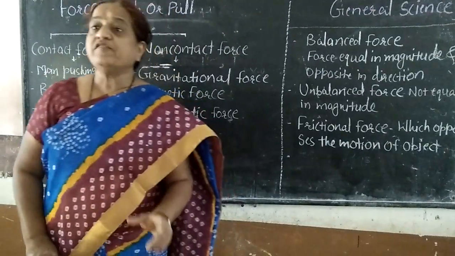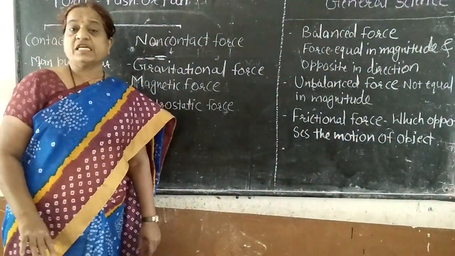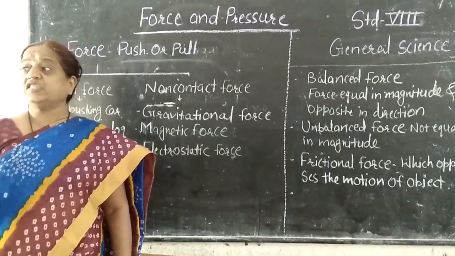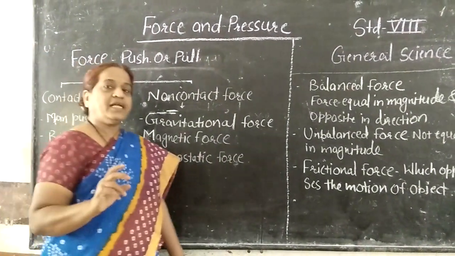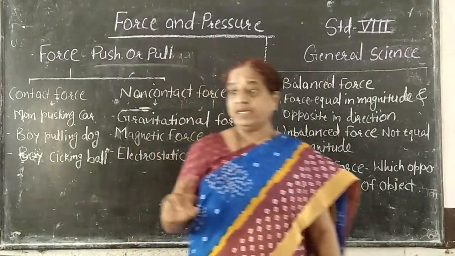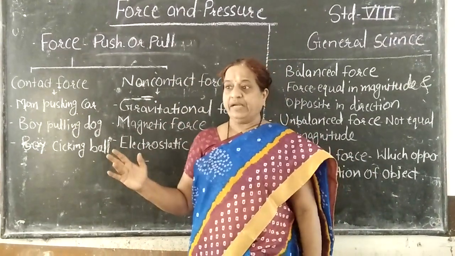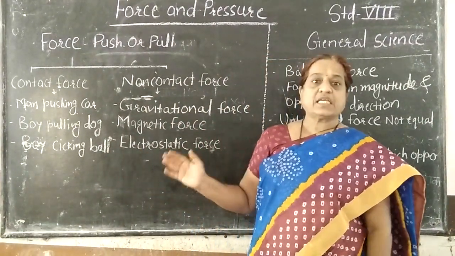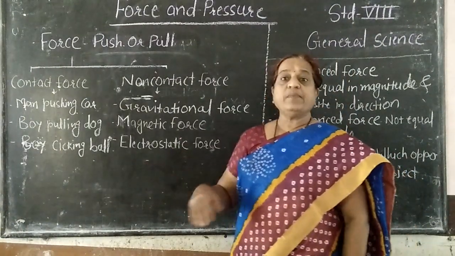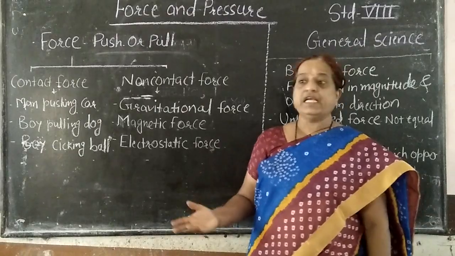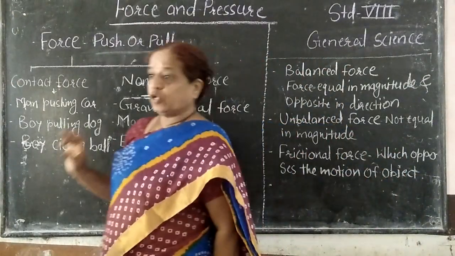Now, what is meant by physical quantity? Physical quantity means we can measure it. That is known as a physical quantity. And you know that there are two different types of physical quantities, scalars and vectors. Now, what is meant by scalars? Scalars are the physical quantities which can be expressed totally, completely, by giving their magnitude only.